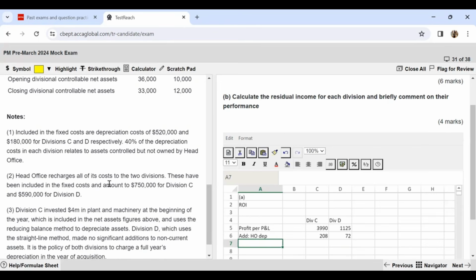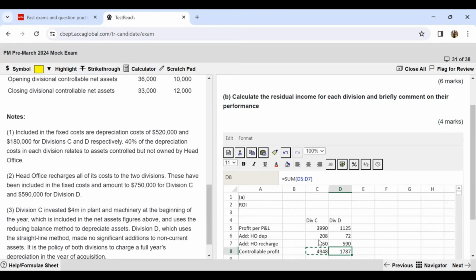Now there was one more thing which I need to add back, which are the fixed costs, the head office recharges. This is something which is not in the control of my managers. So that is why this is going to be added back. So head office recharge gets added back. For division C, it is 750 and for division D, it is 590. So I'm adding back these both. Now with this, I arrive at my controllable profit. So my controllable profit is going to be the sum of these three. So I can simply apply the sum formula, drag it from here to here and arrive at my controllable profit.